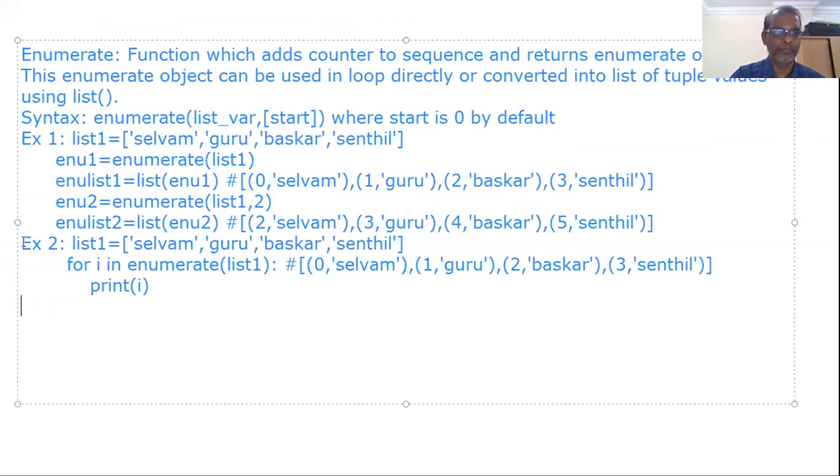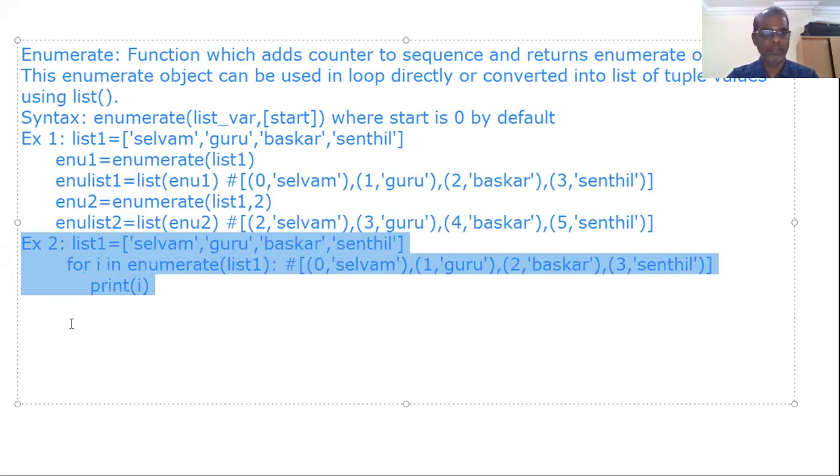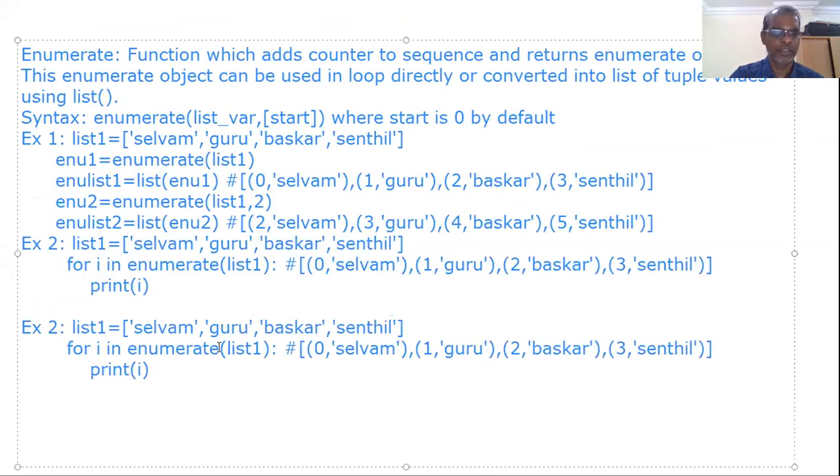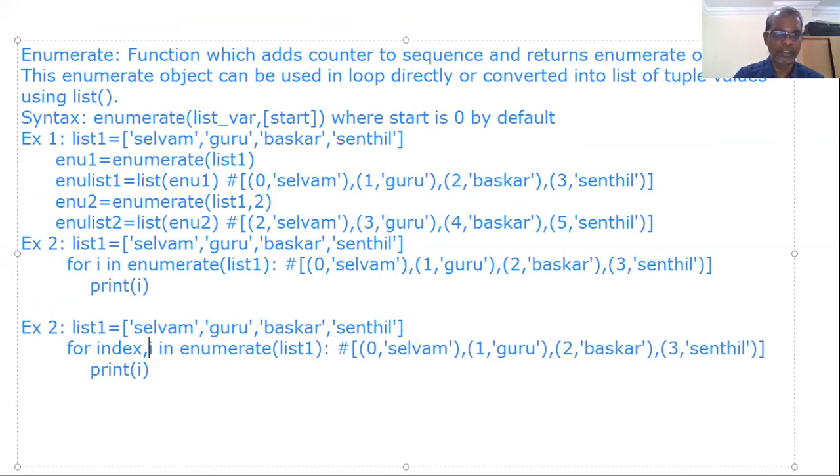Same thing, we can copy it. Here I can put index, comma, this one. Very simple. Index, comma, I. Type it. So see here, I is assigned with 0, Selvam. Here also enumerate of list 1 returns 0, Selvam, 1, Guru, like this. Here we are using index, I. We are having 2 values. Earlier we were giving only 1 value, here we are giving 2 values, index, I.